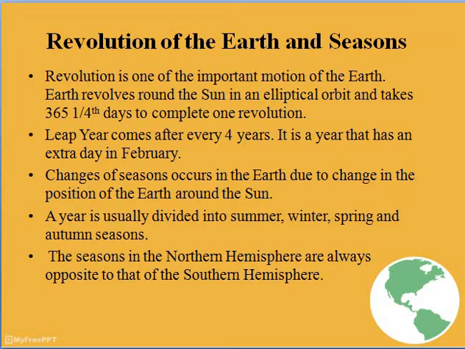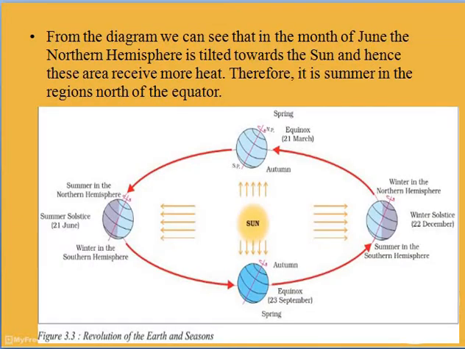Okay. Now this diagram is very much important. This diagram is already given in your book. It is about the revolution of the earth and different seasons. So let's now discuss the diagram. If you look at the diagram minutely, on the left hand side you can see that in the month of June, the northern hemisphere is tilted towards the sun.